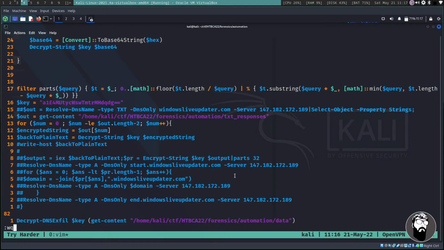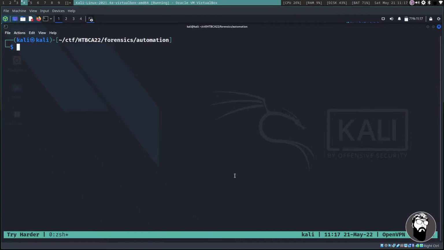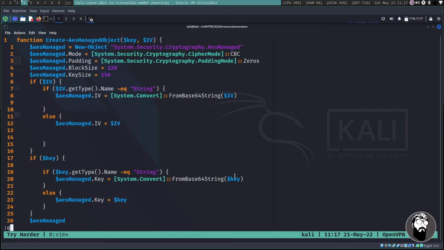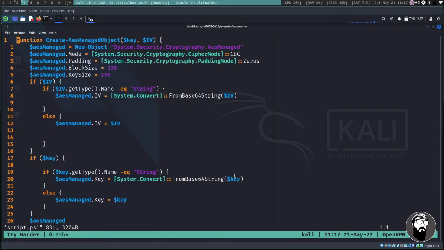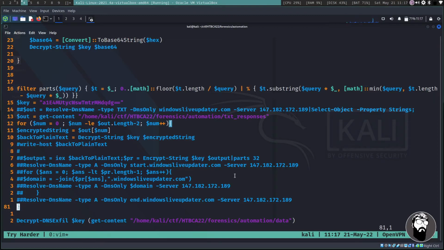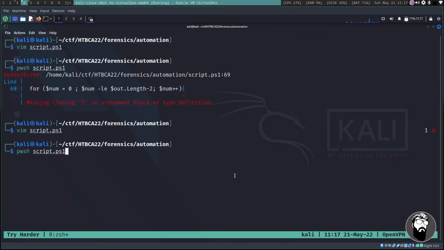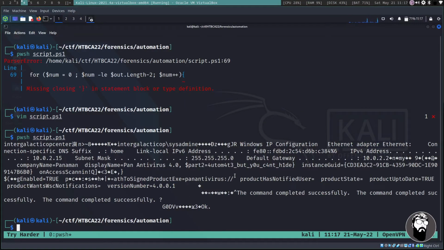All right, so let's try it now and see if this works. No, I don't want a Vim. No. So we're missing a closing bracket. Uncomment this. Oh, finally. All right, there we go.